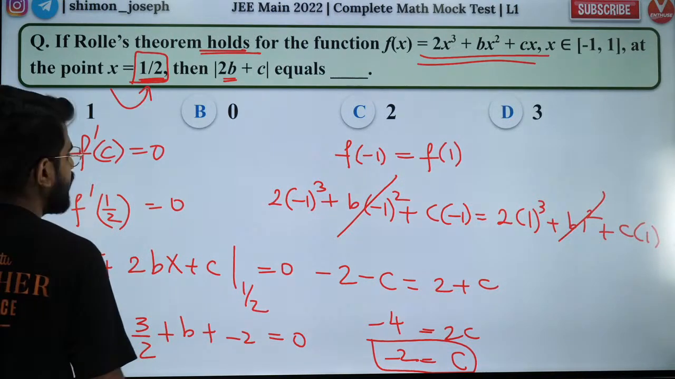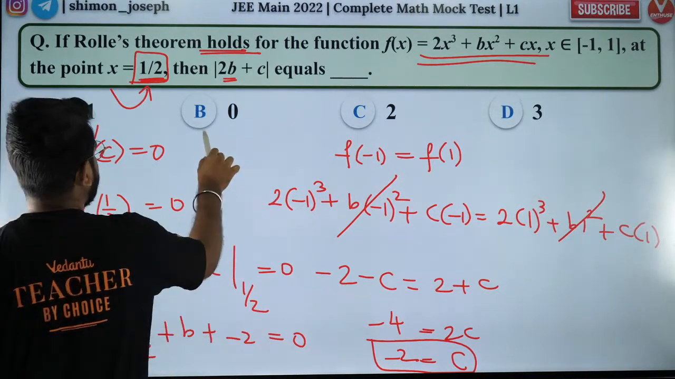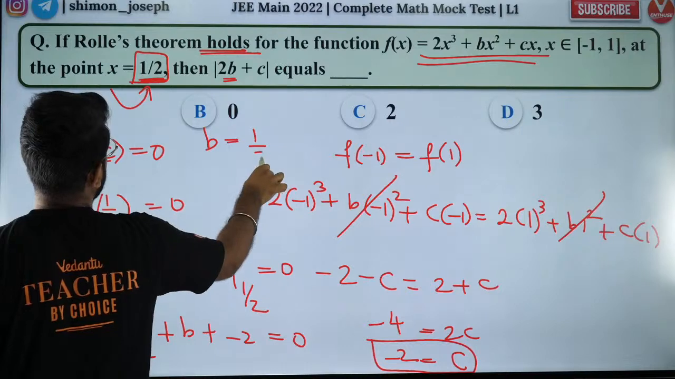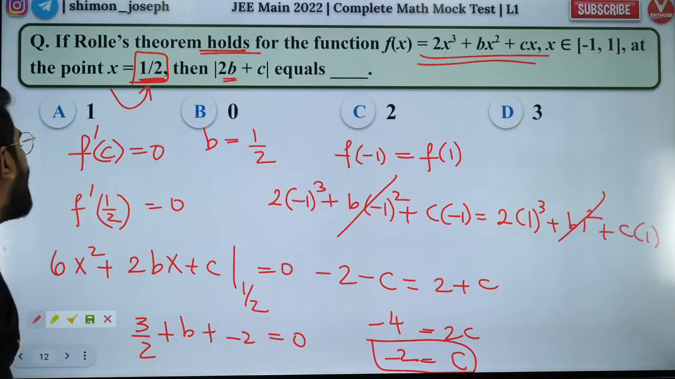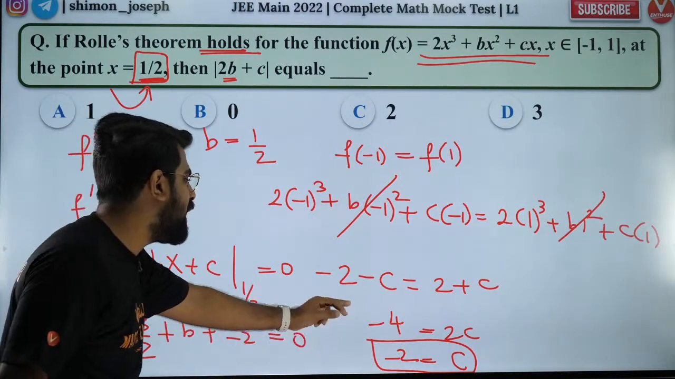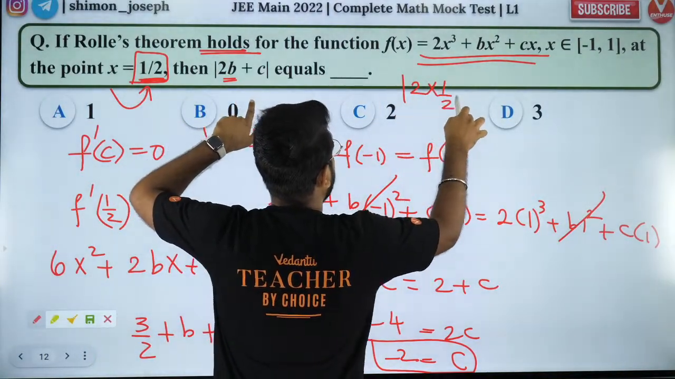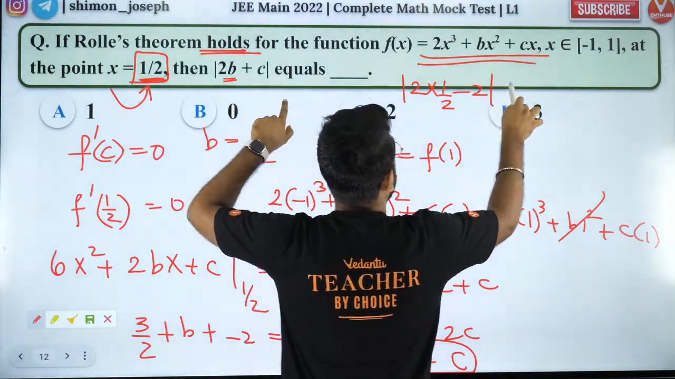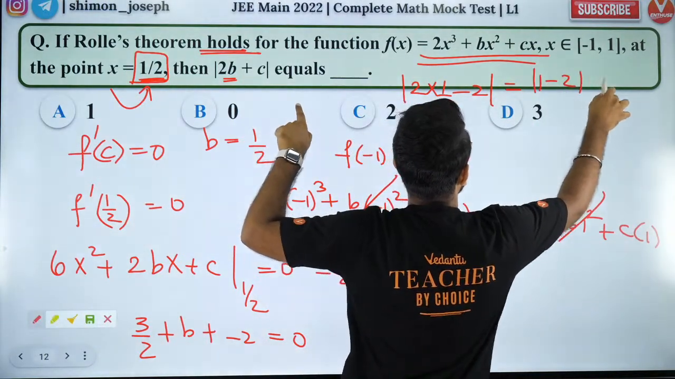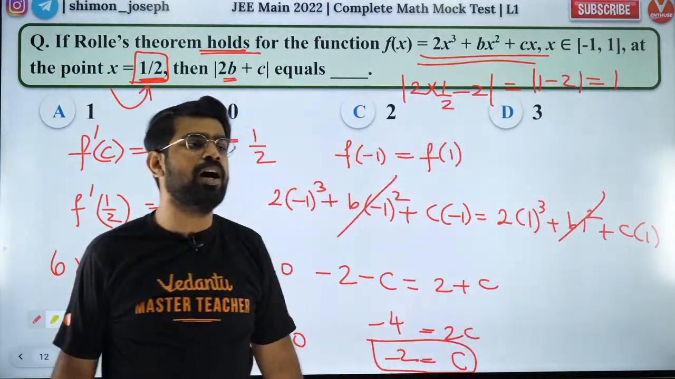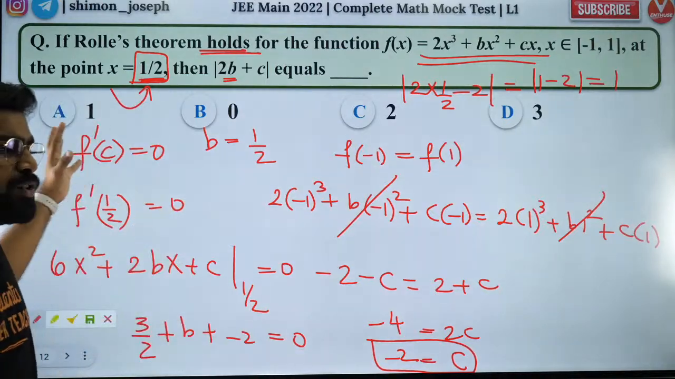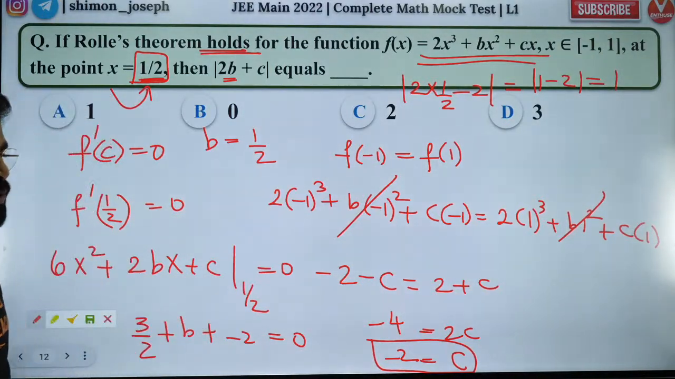So I will get what, my dear friends? I will get b is equal to 1 by 2. So I'll get b is equal to half and c equal to minus 2. So we want what? Modulus of 2b plus c. So that's going to be mod of 1 minus 2, which is going to be 1. That is your answer. That is the way you solve it. Please go through it and let me know if you're all clear with it.